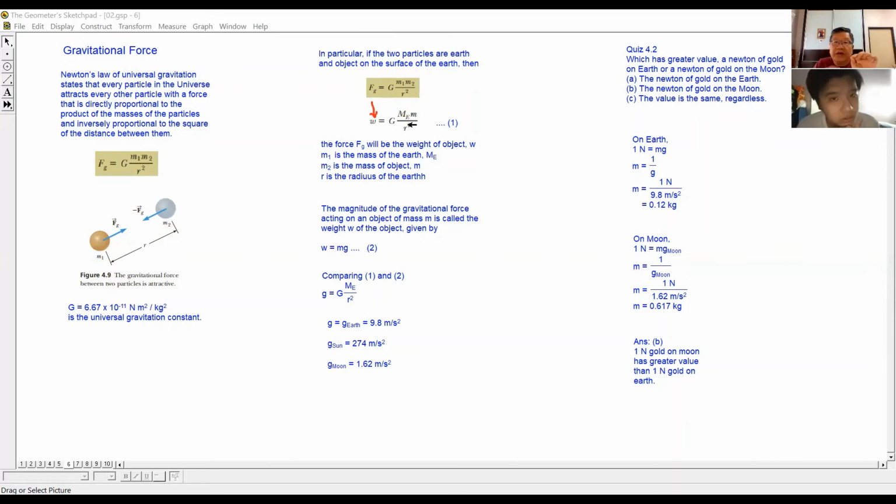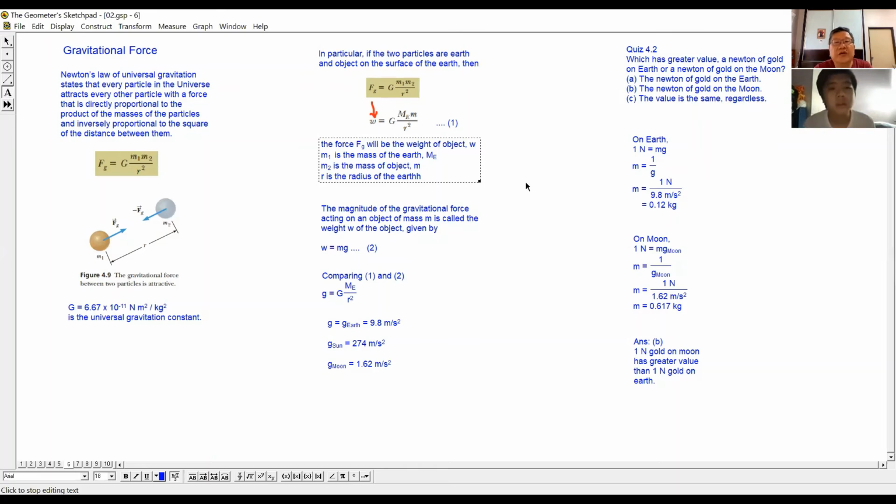From the center of the Earth to the surface of the Earth, that will be the distance between them. That is also the radius of the Earth. Okay or not? So the weight is the product of the mass of Earth and the object, and the distance between them is the radius of the Earth. Oh, I typed wrongly. Radius of the Earth.